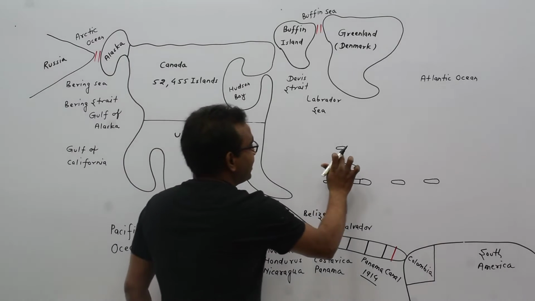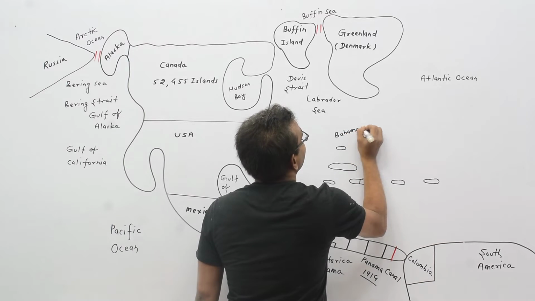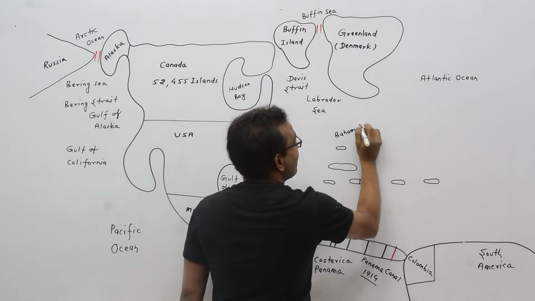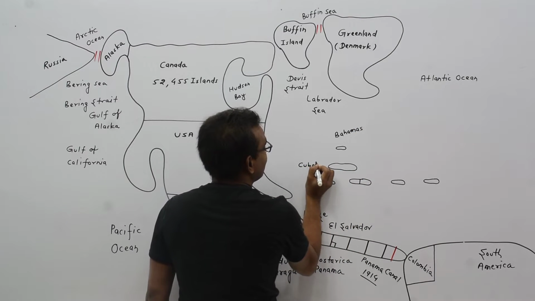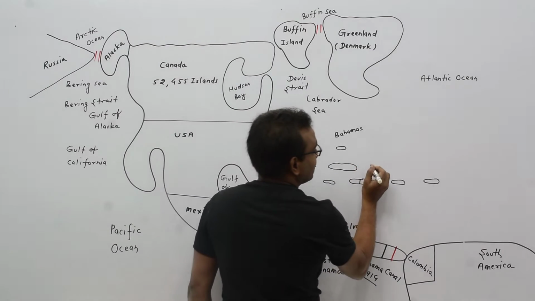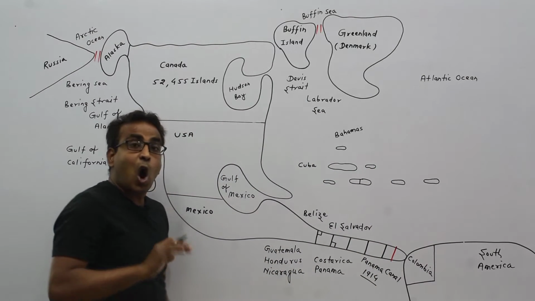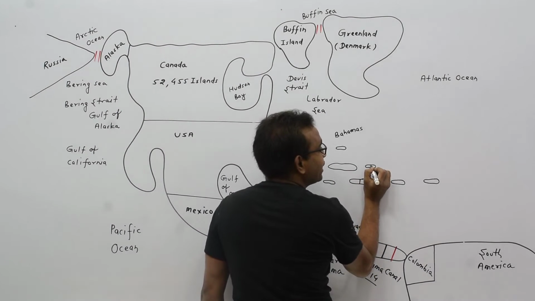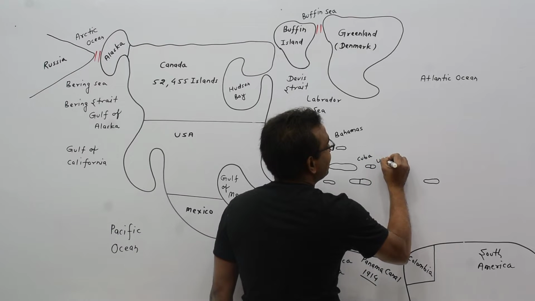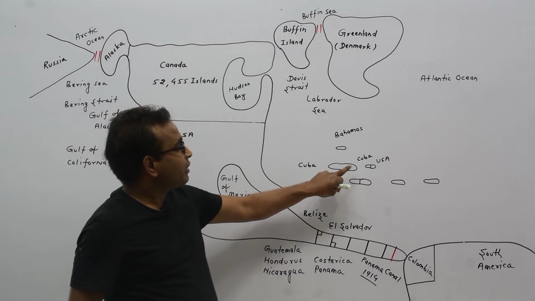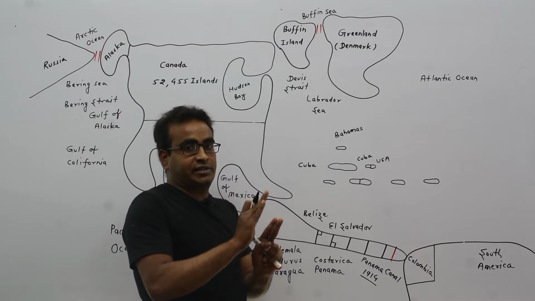Look at here. This is Bahamas. This is Cuba. This island is occupied by, half of the portion is occupied by Cuba and half of the portion is occupied by USA. It means this island is divided into two parts.